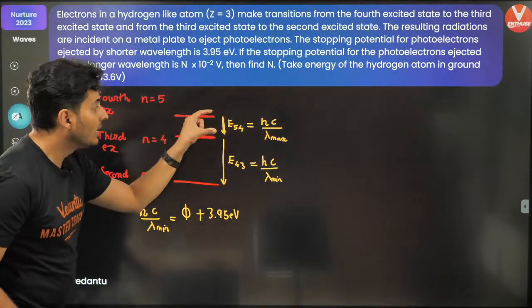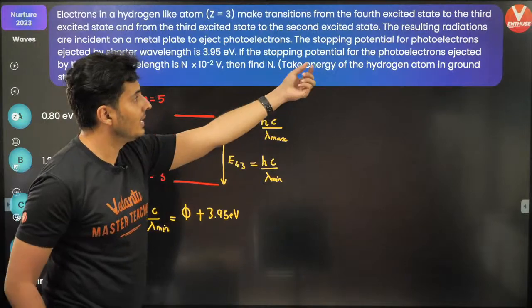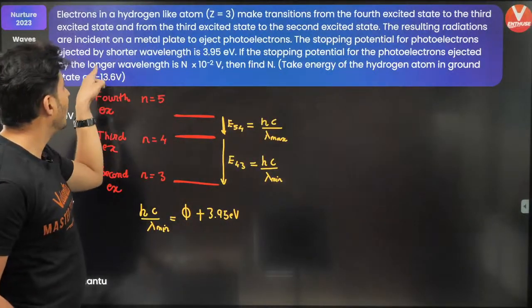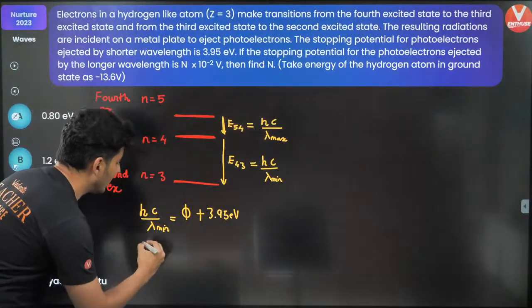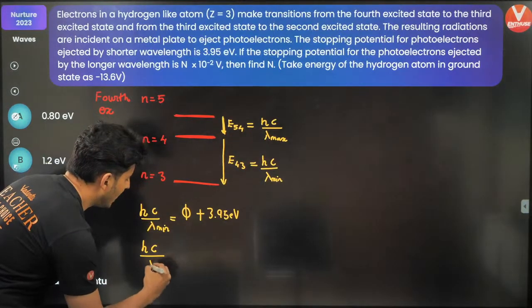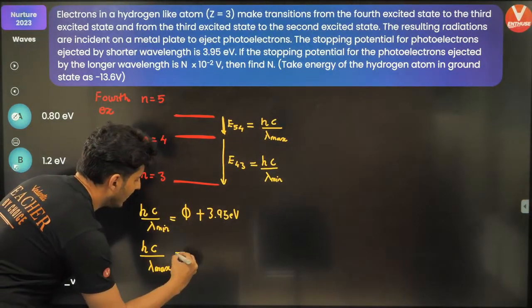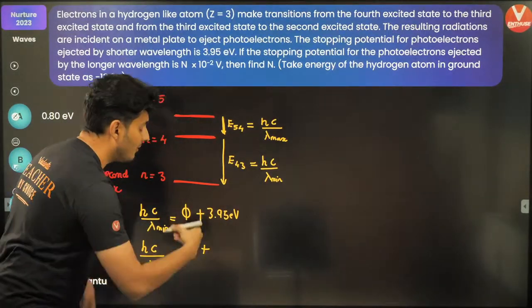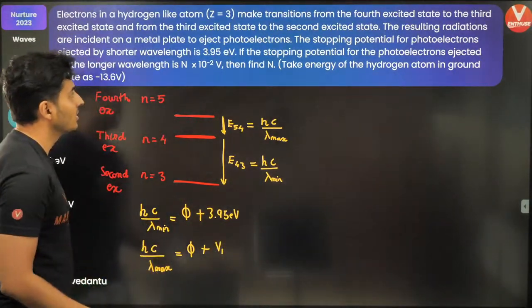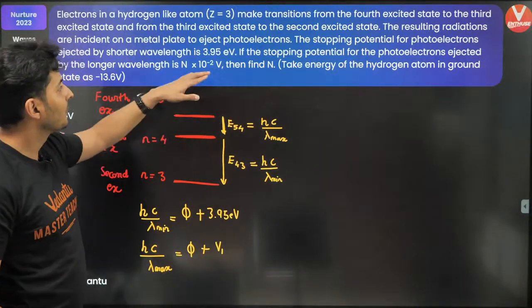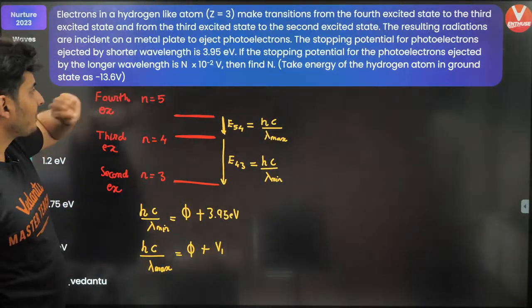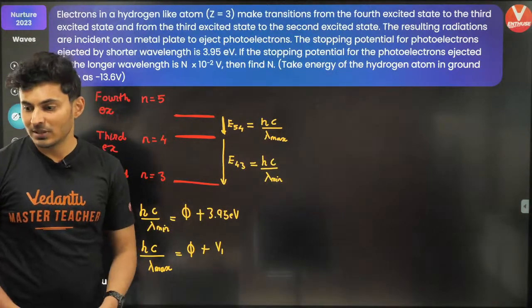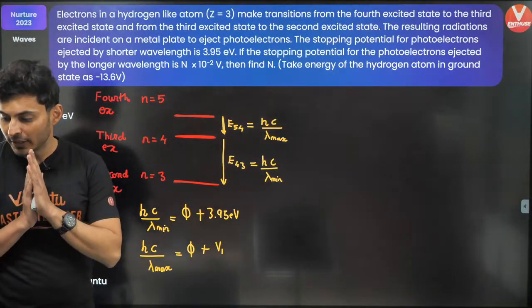Now similarly for this photon which has higher wavelength, the photon which is ejected of longer wavelength, a similar equation can be written down. hc by lambda max is equal to phi, same work function, but it will have a different stopping potential. In fact, that's what we need to find. I hope this is clear. Everybody fine till this point?